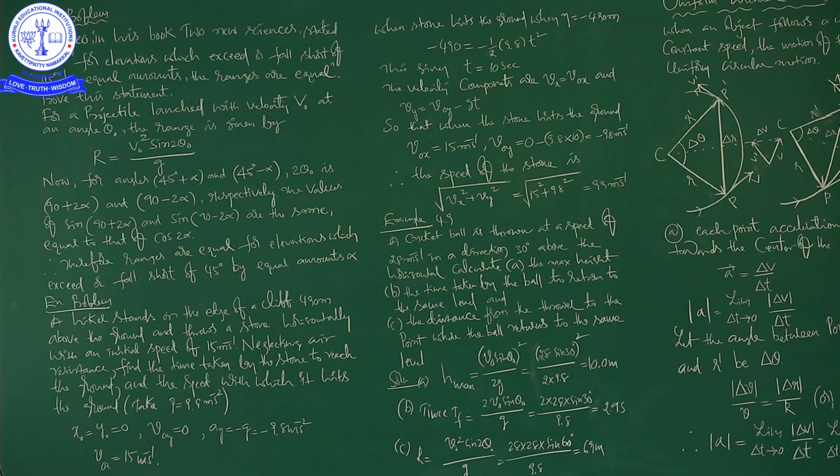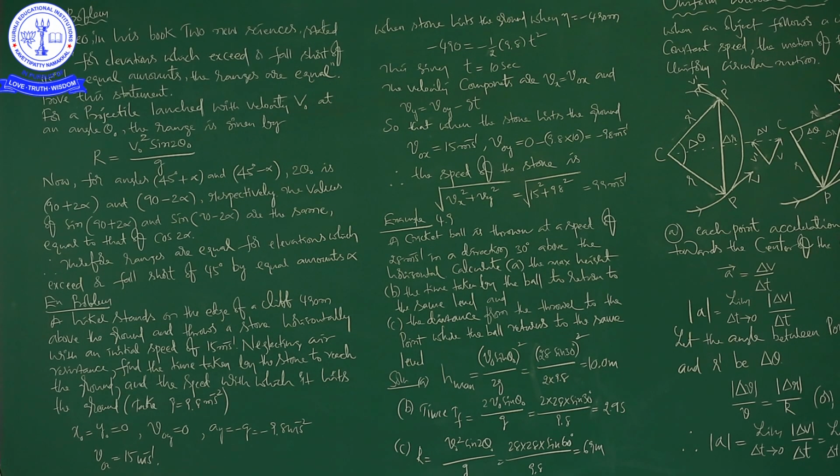So, these are all the things. What is projectile motion? What is angle of projection? What is the path of projectile? What is Tm, means time taken to reach maximum height from the projection point? What is Tf, time of flight? And what is H maximum? And what is R? These are all the things we completed in the last class. I already told you it was a very important class.